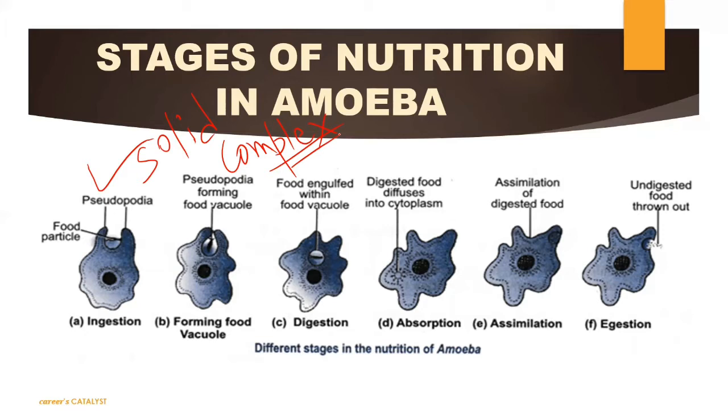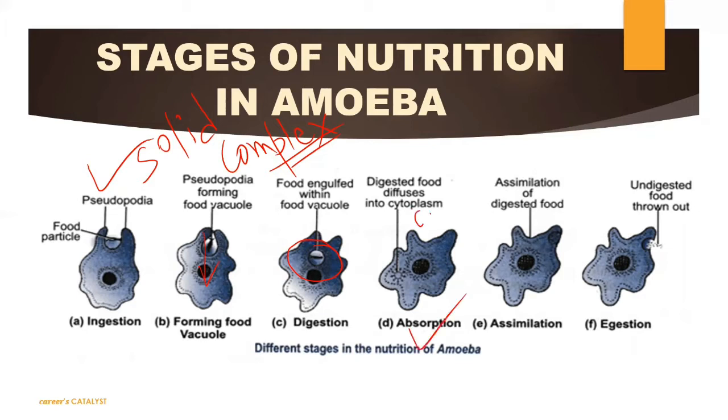Now the pseudopodia is formed. The food will get engulfed inside the body. How it will get engulfed, we already discussed, by rupturing the membranes of the cell. Okay. Now after the engulfing process, here you can see the vacuole is present. The food vacuole will form there, and here only the digestive enzymes will be released. Because of that, this complex food will get digested, and after digestion, this digested food material will get absorbed.